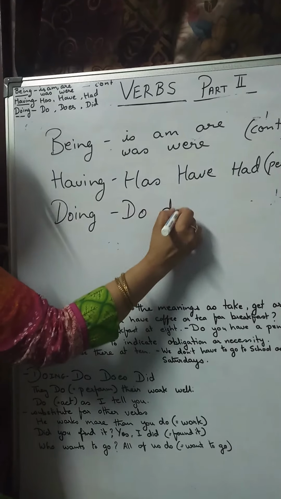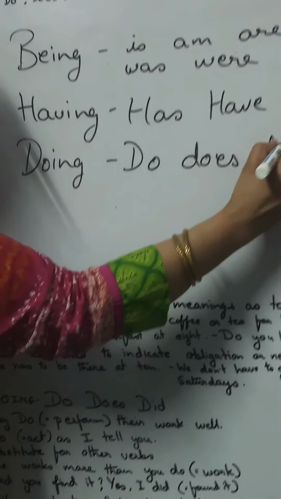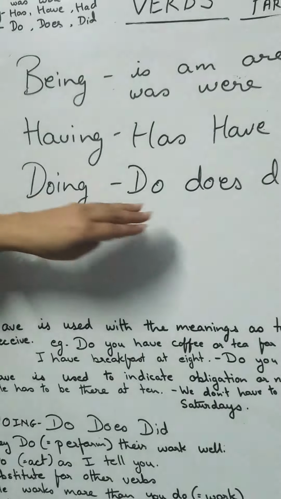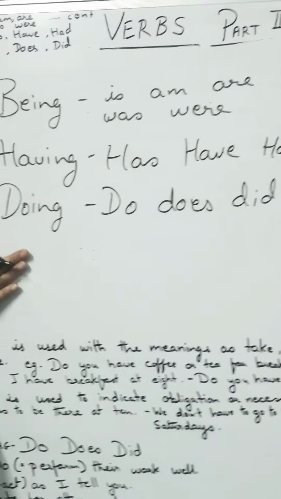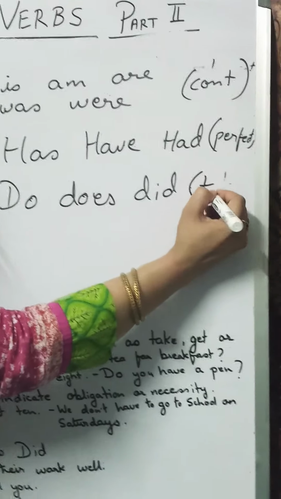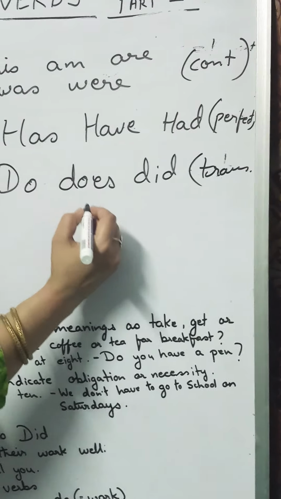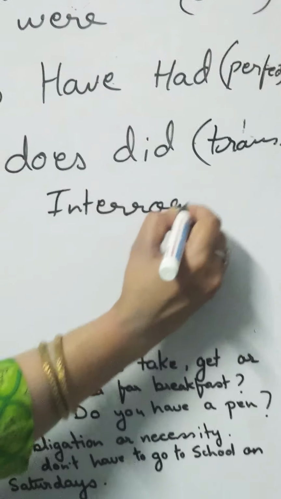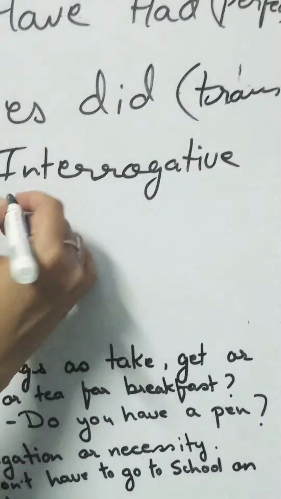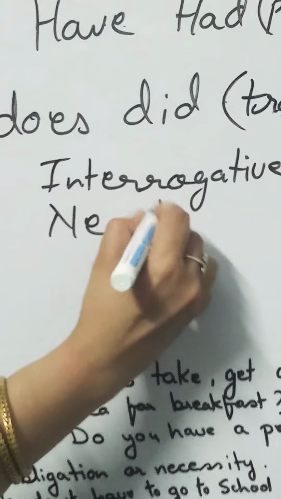Doing. Do, does, did. When we talk of do, does, did, we use this doing form for transformation, interrogative or negative.